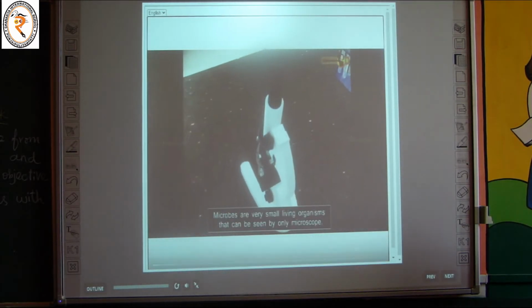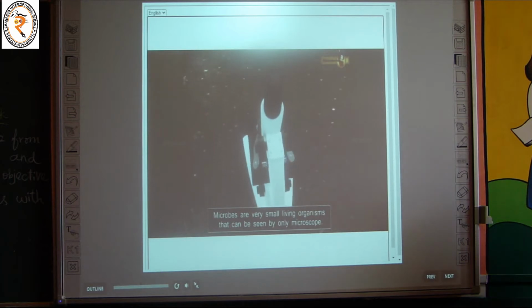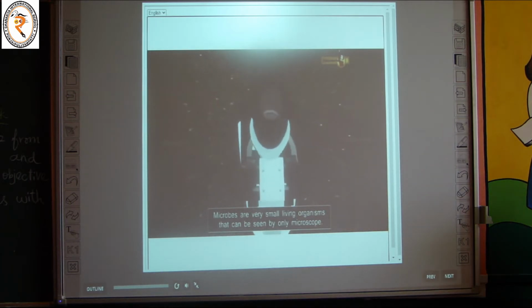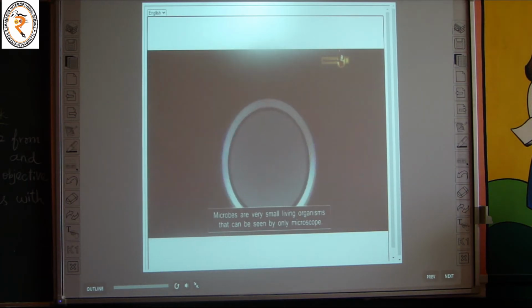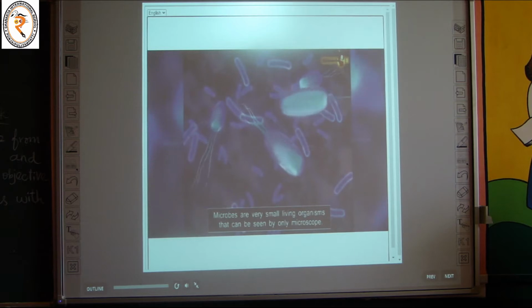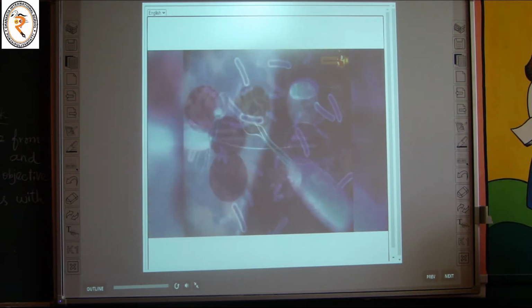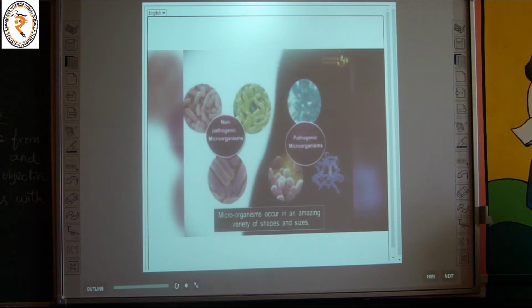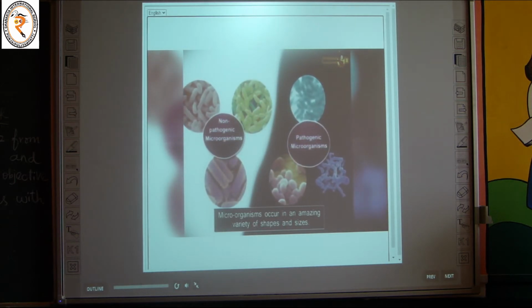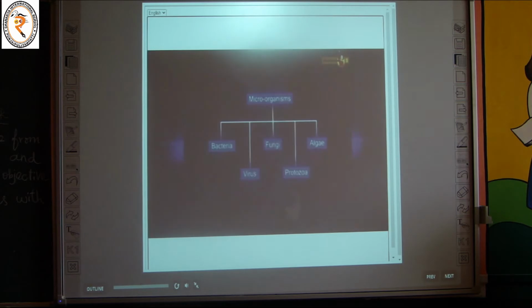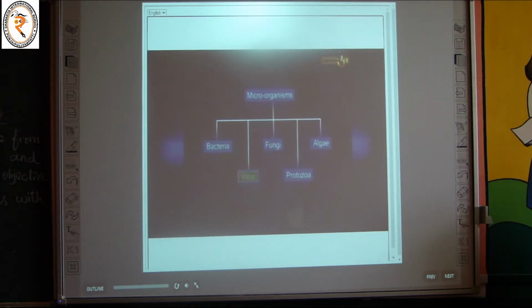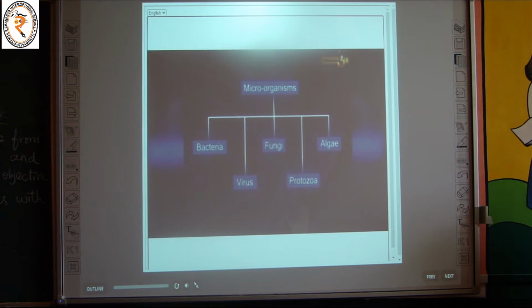Microbes are very small living organisms that can be seen only by microscope, which magnifies their image so we can see them. Microorganisms occur in an amazing variety of shapes and sizes, and they are divided into one of 5 groups: bacteria, virus, fungi, protozoa, and algae.